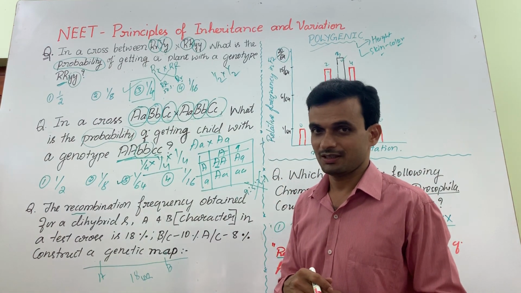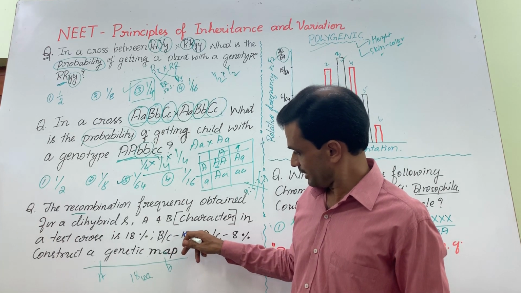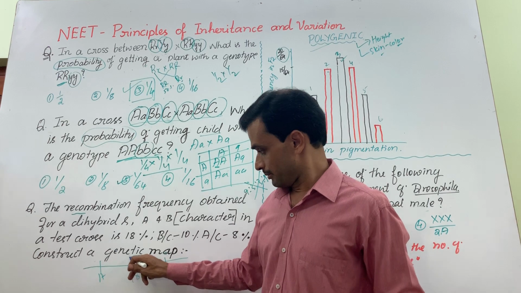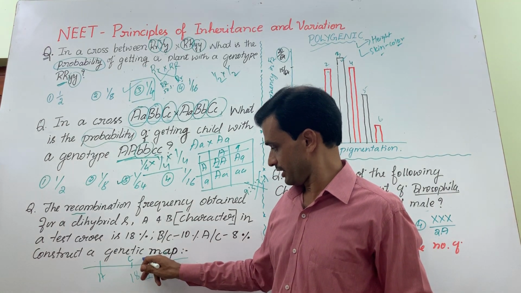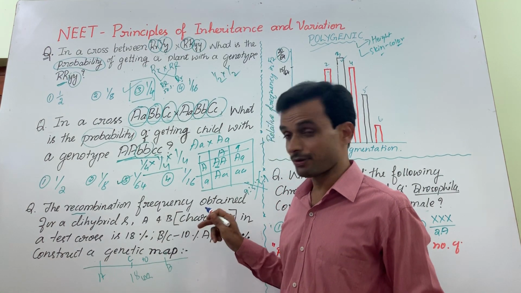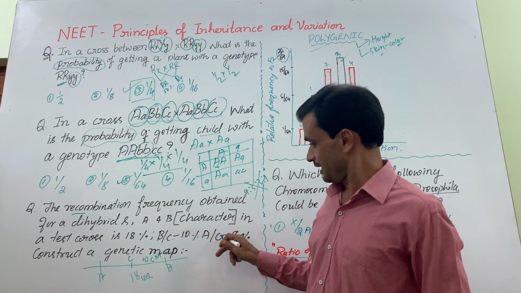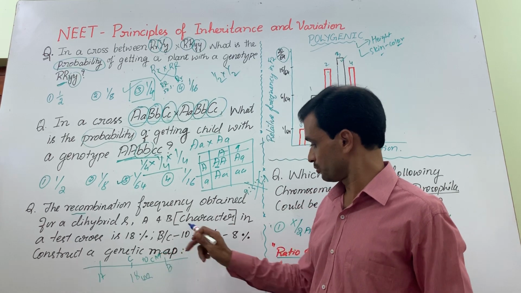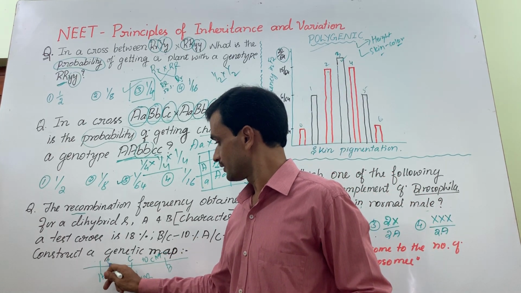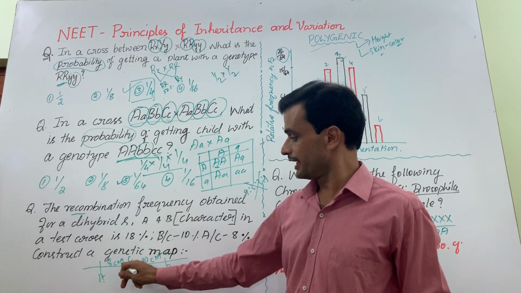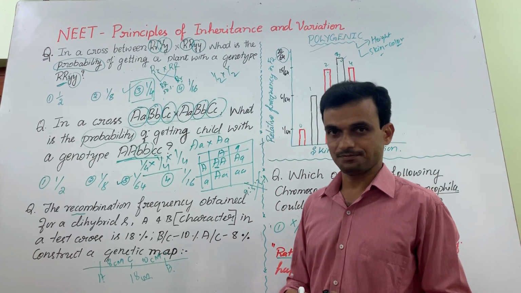Now in the second cross, test cross, BC, probably here, that is taken as 10 percent. That means 10 centimorgan. Then AC, probably A is close to C, that is 8 centimorgan. Distance between A and B would be 8 plus 10, 18 centimorgan.